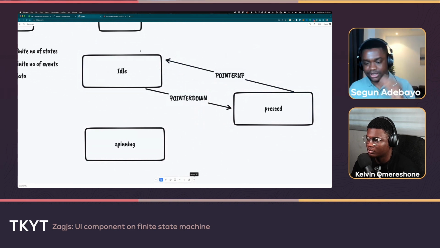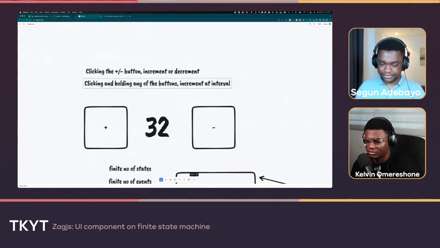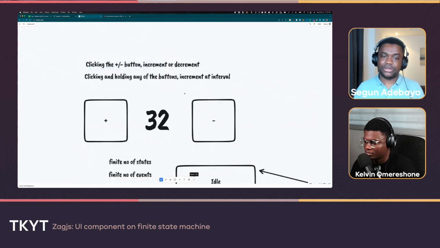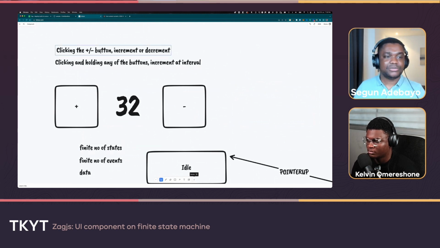That is the basic phase one of this requirement that we talked about, which means you click the button. Let's remove from the detail whether it's increment or decrement. It doesn't matter. It's just the state of that component. Then we can figure out how we know it's increment or decrement within the machine itself.